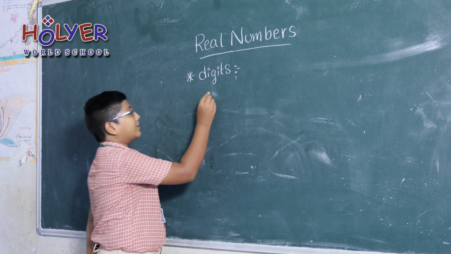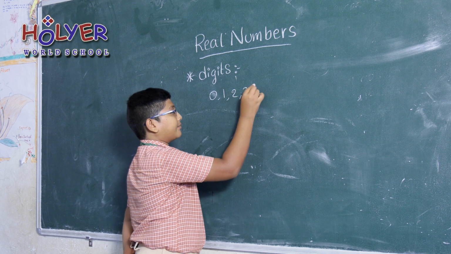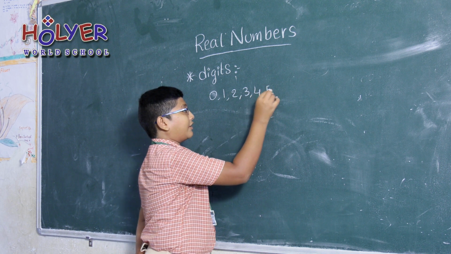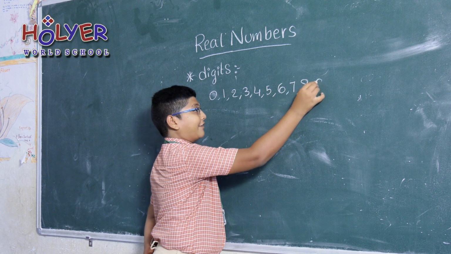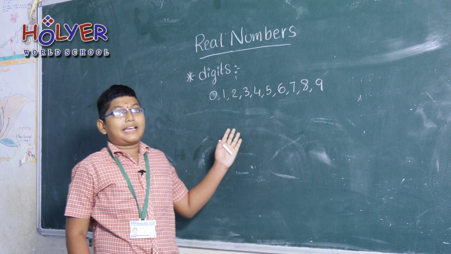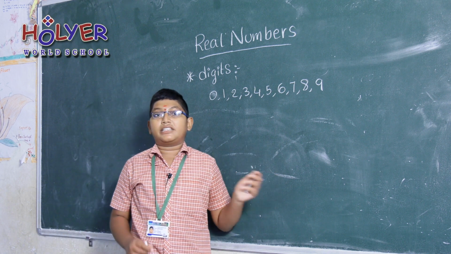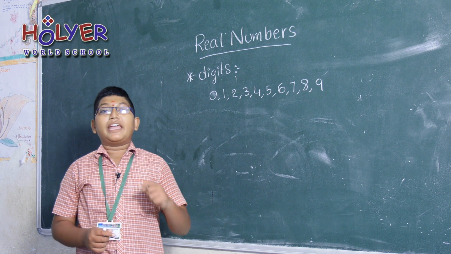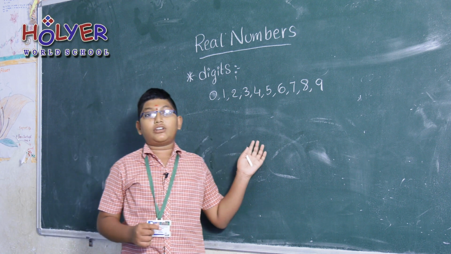Let us write them: 0, 1, 2, 3, 4, 5, 6, 7, 8 and finally 9. These are digits. Every number will form due to these digits. If we take a number in thousands or even in lakhs or crores, they will form due to digits.